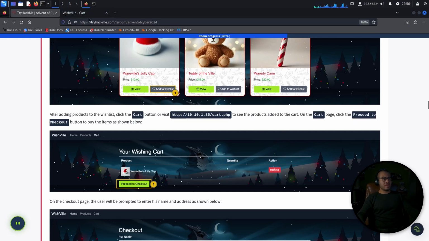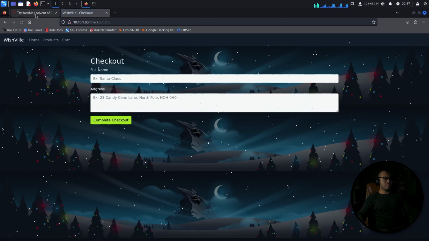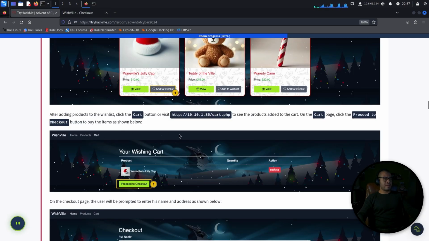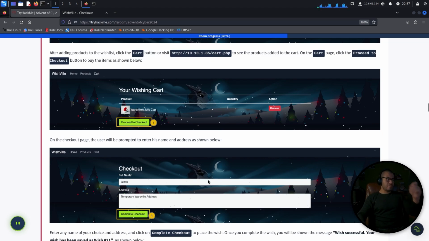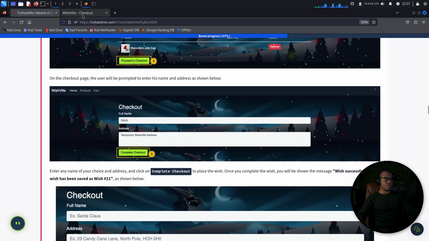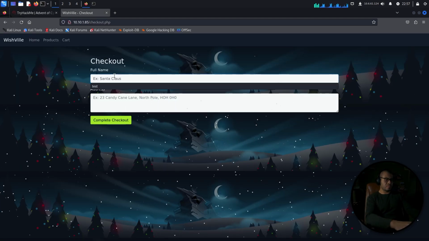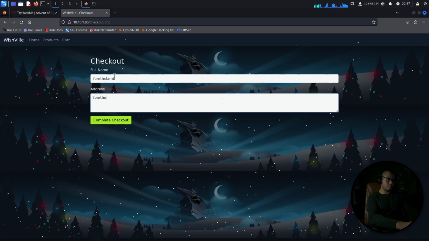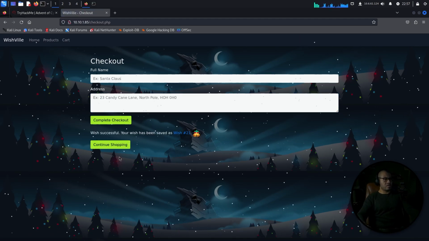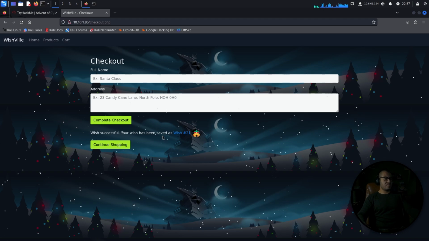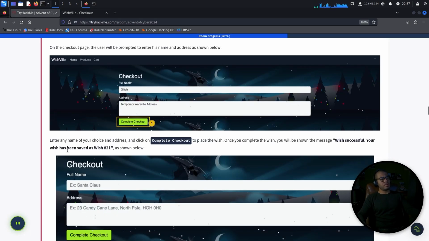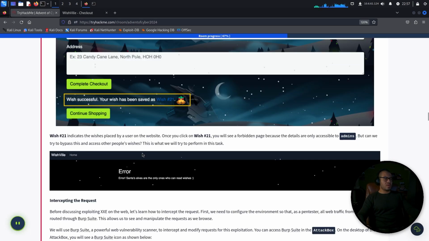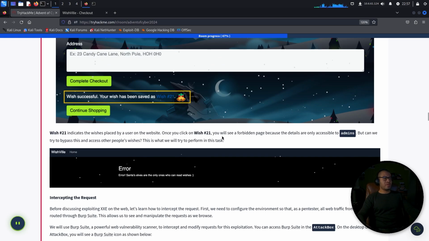On the cart page, click the proceed to checkout. Okay. And then to buy the items as shown below. On the checkout page, the user will be prompted to enter his name and address as shown below. Temporary Wearable's address. Okay, complete checkout. Wish successful. Your wish has been saved as wish number 21. Okay. Wish number 21 indicates the wishes placed by a user on the website.